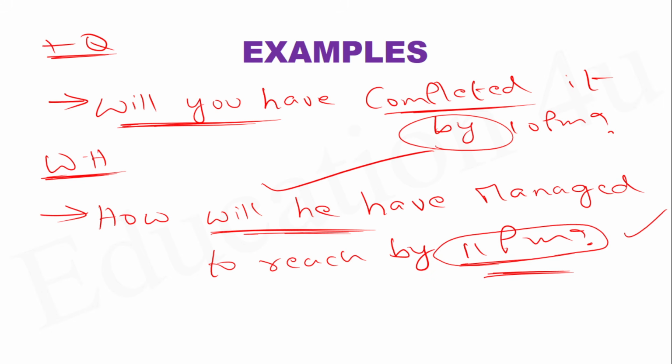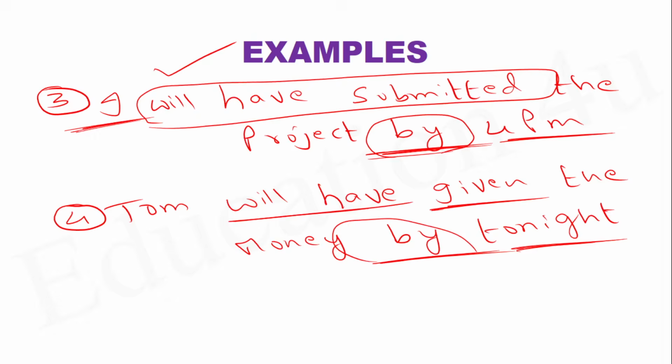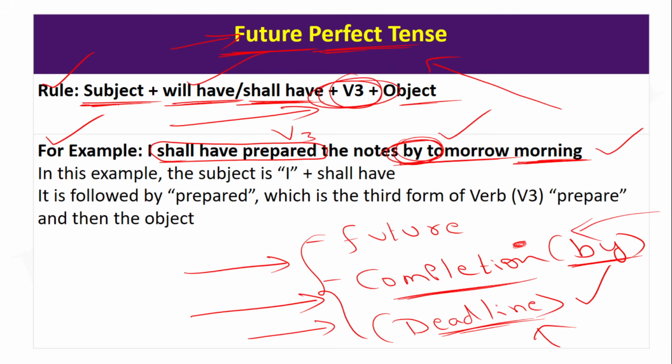A very, very important tense and a very interesting tense also. Before I end the video, I'll recap in a very precise way. Future perfect tense is used to talk about a future completion of a particular action. You are not just saying that the action will take place in the future. You are actually saying that in the future, by a particular time, the action will be completed also. That's the beauty. Okay? I hope everybody understood it. Also, the structure is important: subject plus will have or shall have plus V3 plus object.